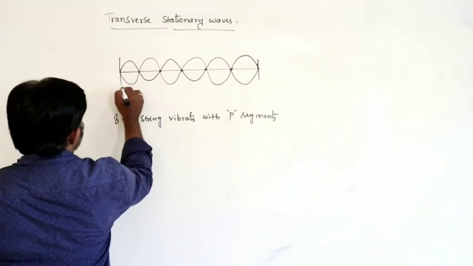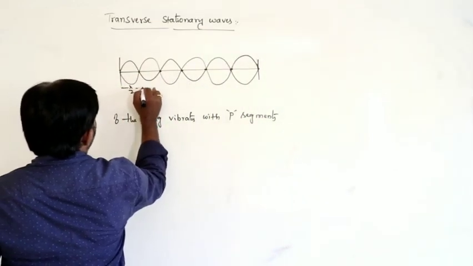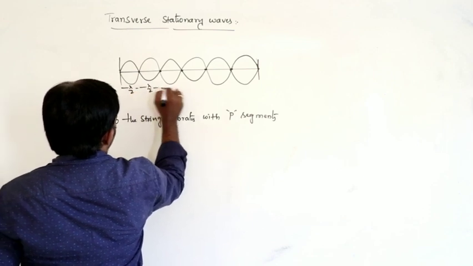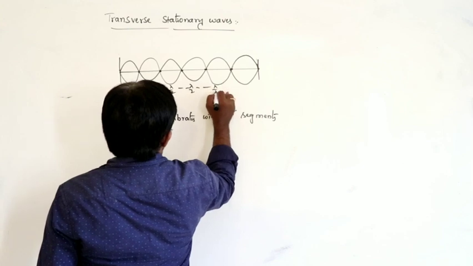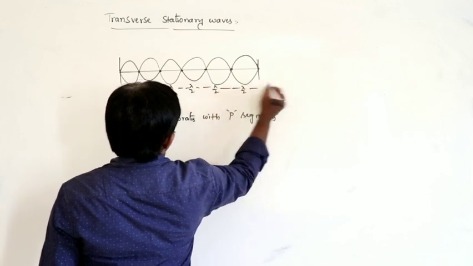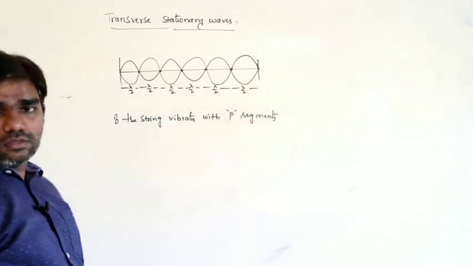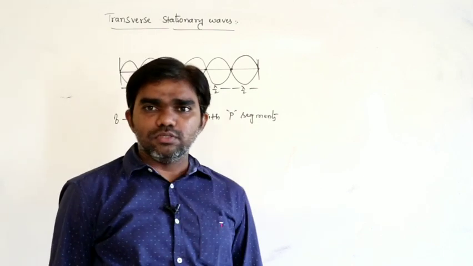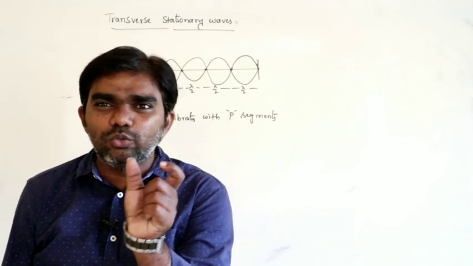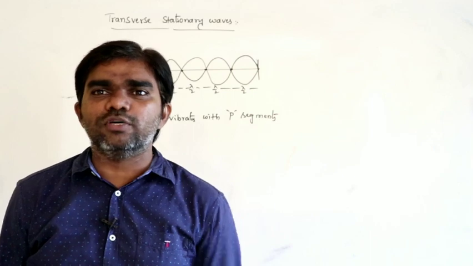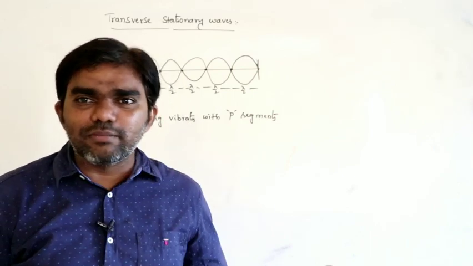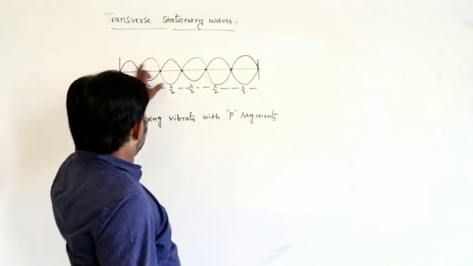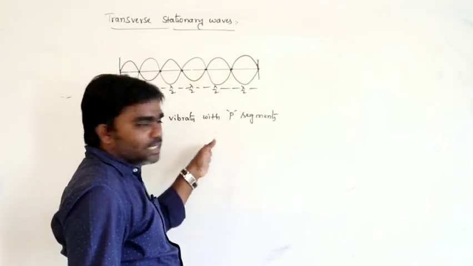The distance between this is lambda by 2, and this is lambda by 2, and lambda by 2, lambda by 2, lambda by 2 and lambda by 2, like this. If the string vibrates with p loops, the distance between any two adjacent nodes is lambda by 2. How many segments do we have? 1, 2, 3, 4, 5, 6 and so on, p segments.